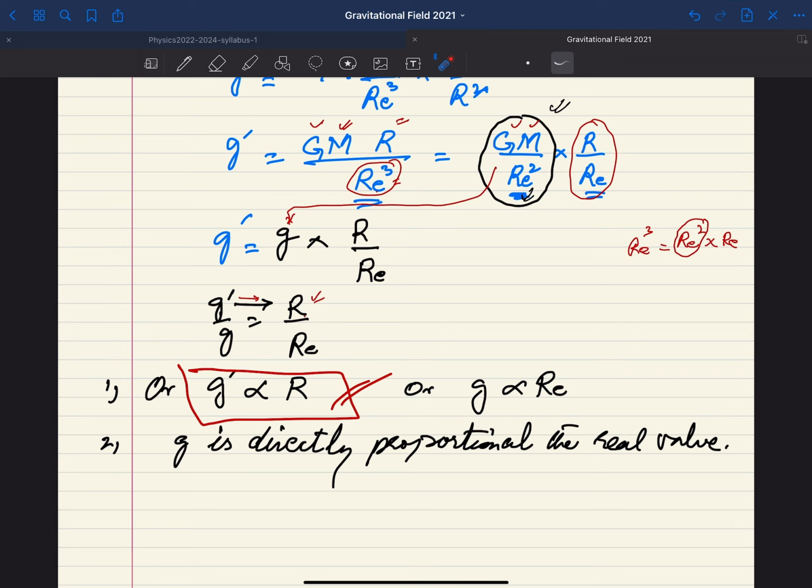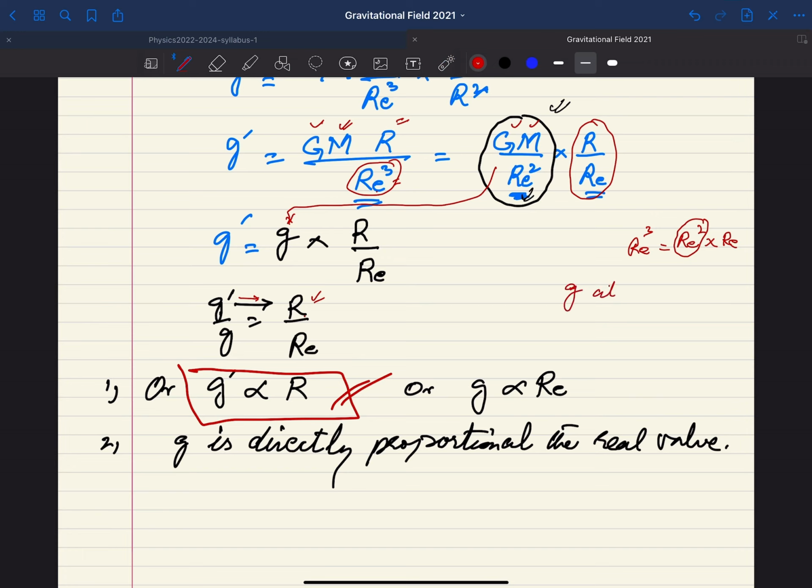And of course, on the other hand, G is directly proportional to RE, which we have already discussed. In this case, be careful. The relation is not coming as an inverse relation as we have observed in case of G when you are considering G at the surface of the earth.